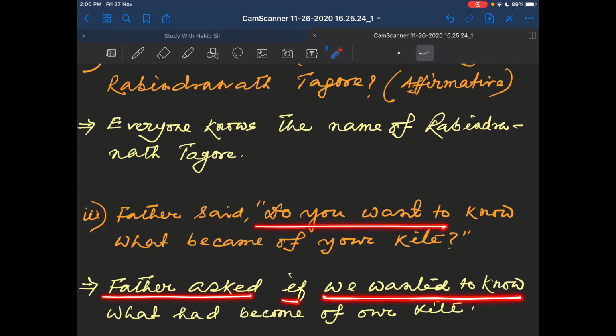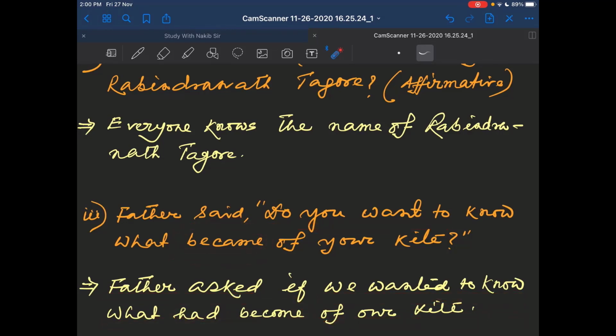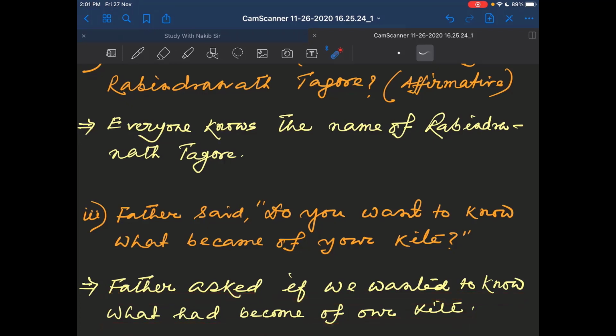We wanted to know what had become of our kite. What became, so it will become past perfect tense because it is past indefinite tense. So what had become of our kite. So father asked if we wanted to know what had become of our kite.